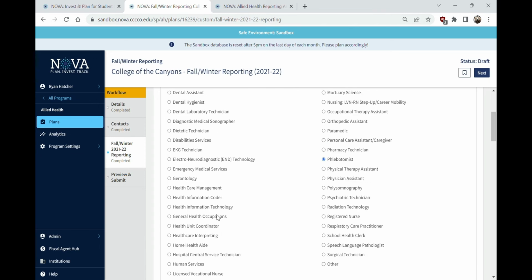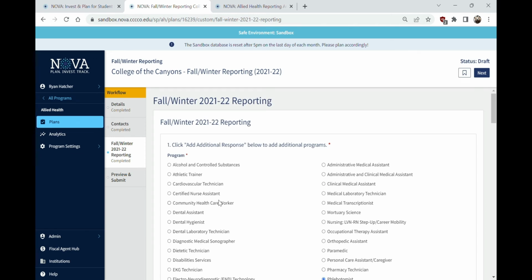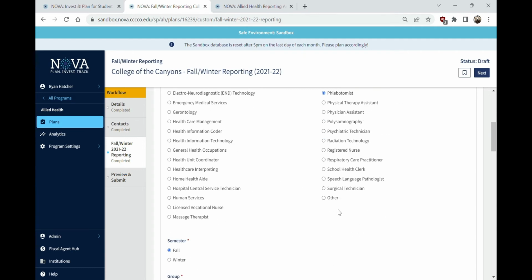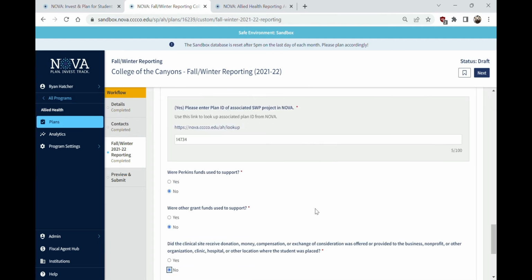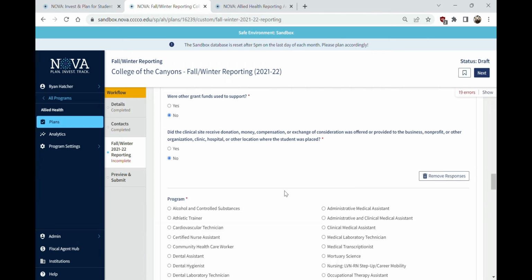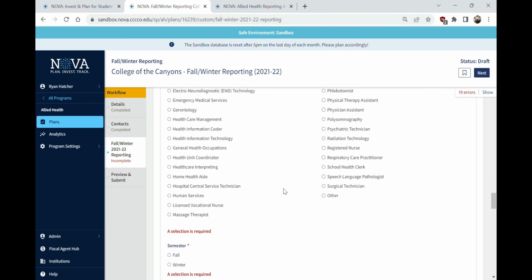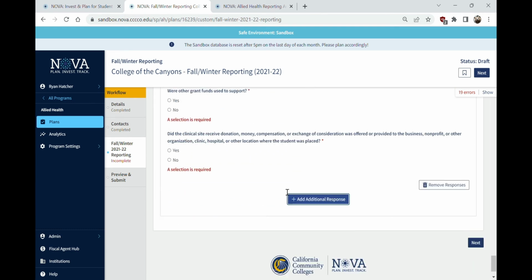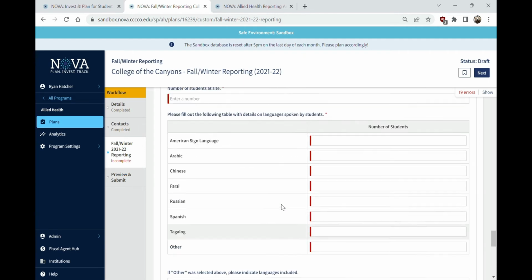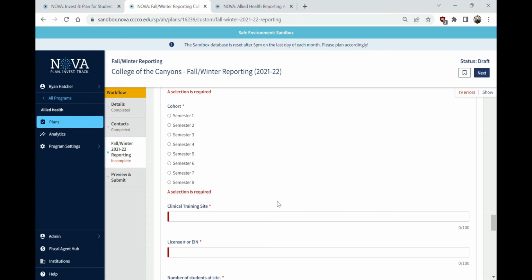Now, that's only one program, and we fully expect colleges with a lot of allied health to do multiple entries here. So if this is the phlebotomist program, if you have other programs you're going to put in, you hit this add additional response button down here, and you'll see it populates a whole new string of questions. So as many programs as you need to enter in, we'll enter them here. This is a fairly repetitive process.